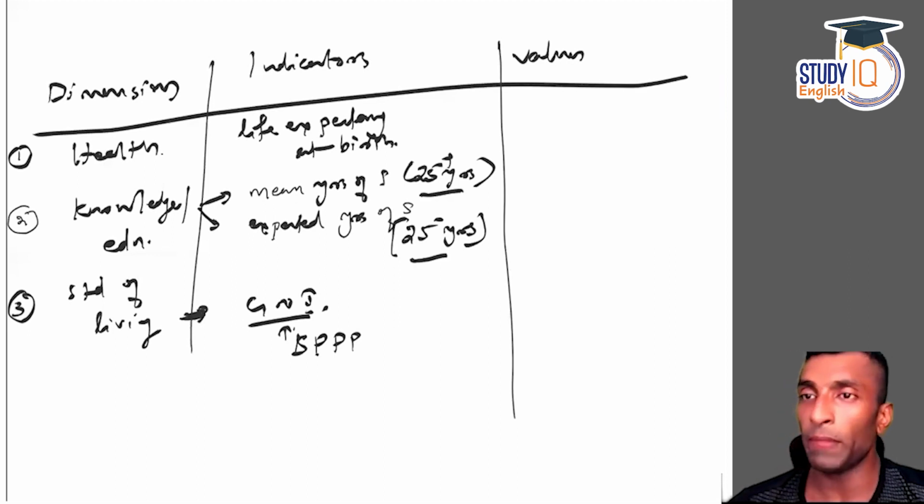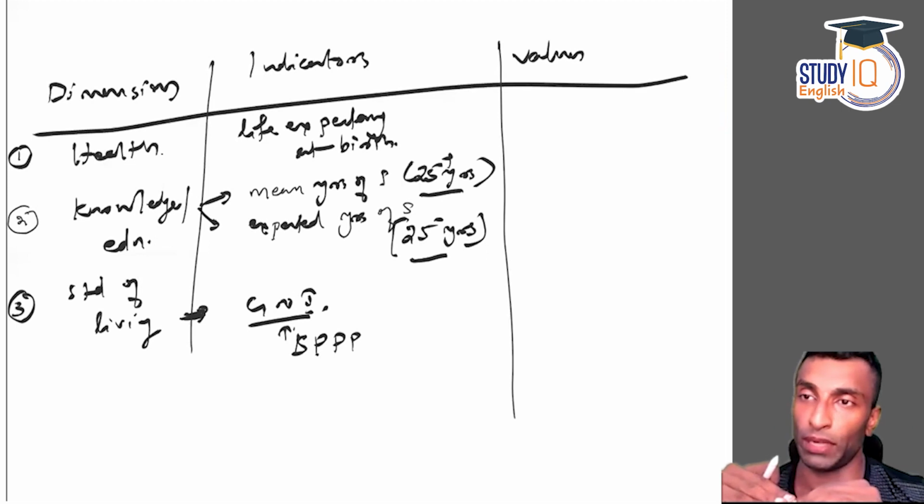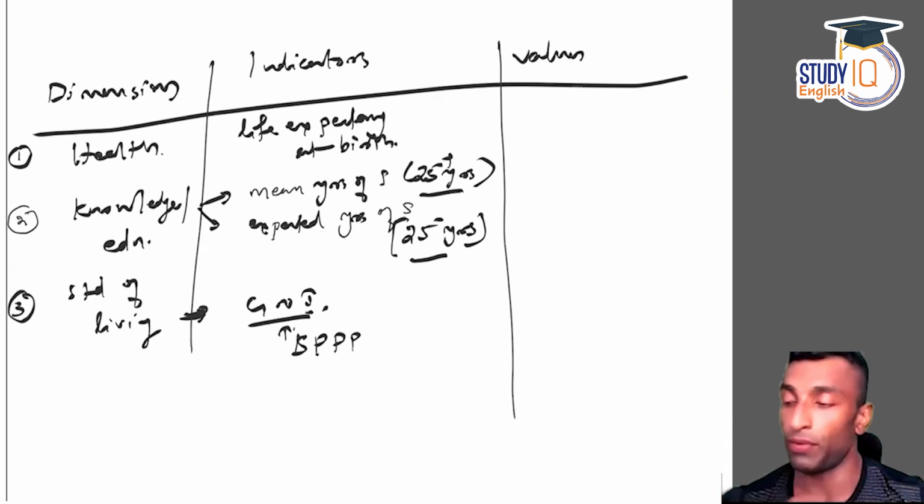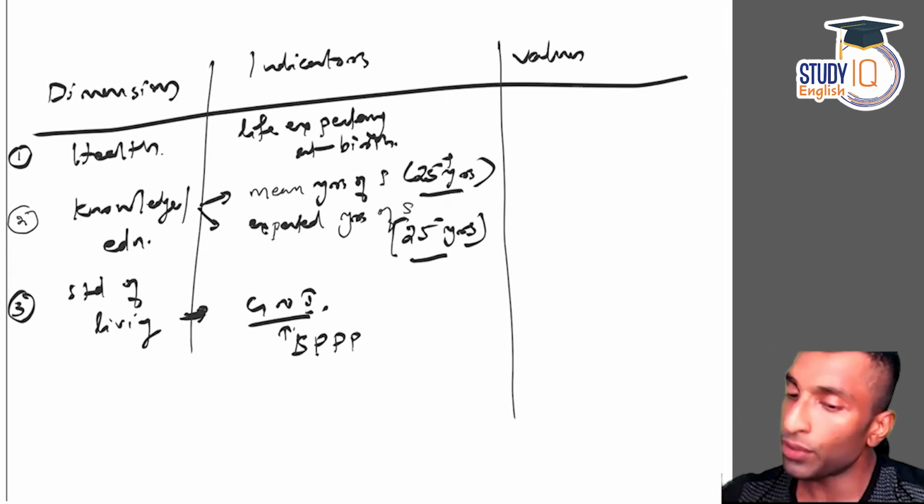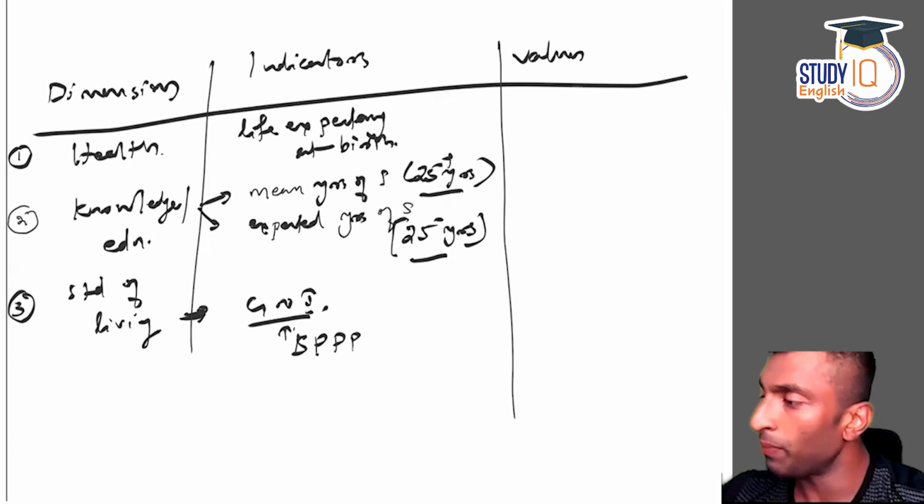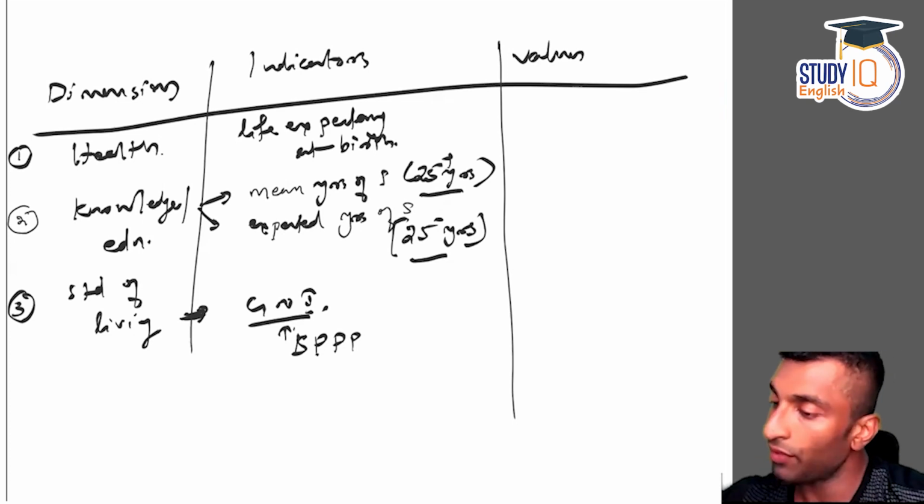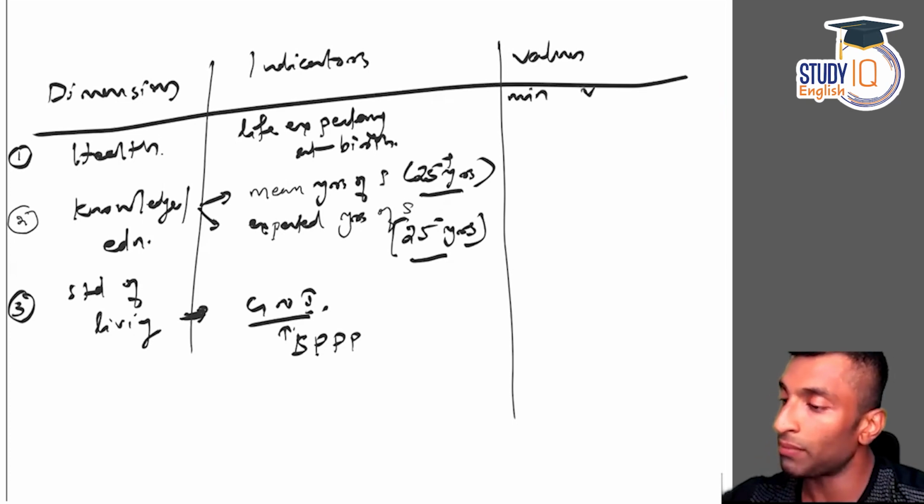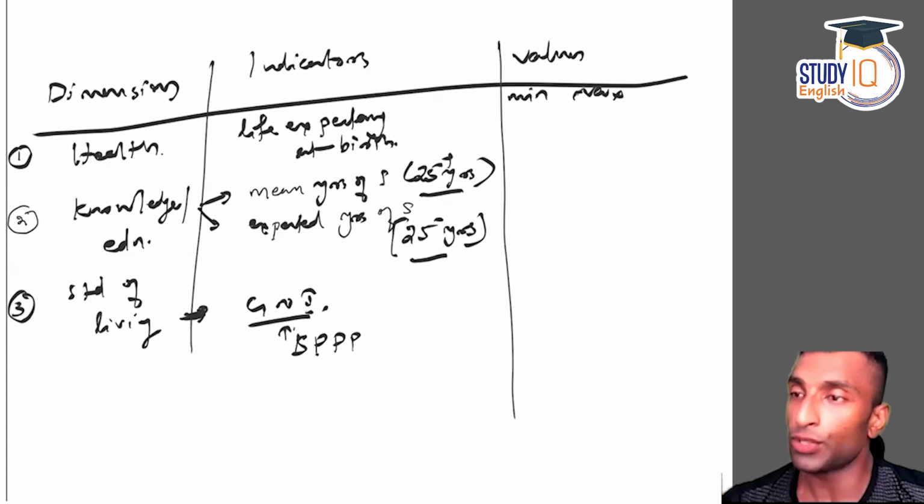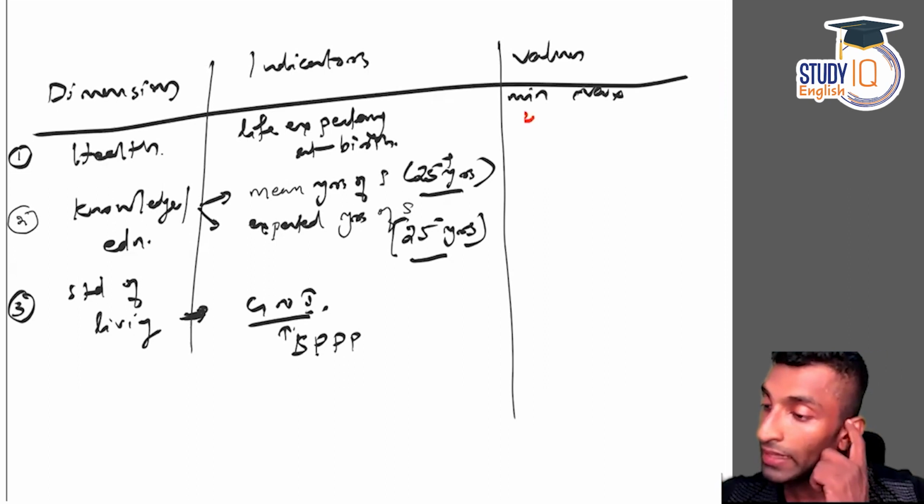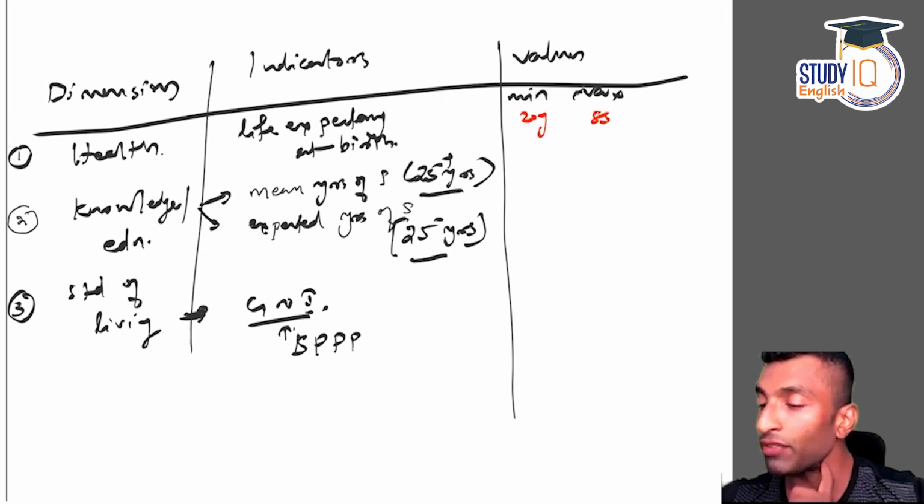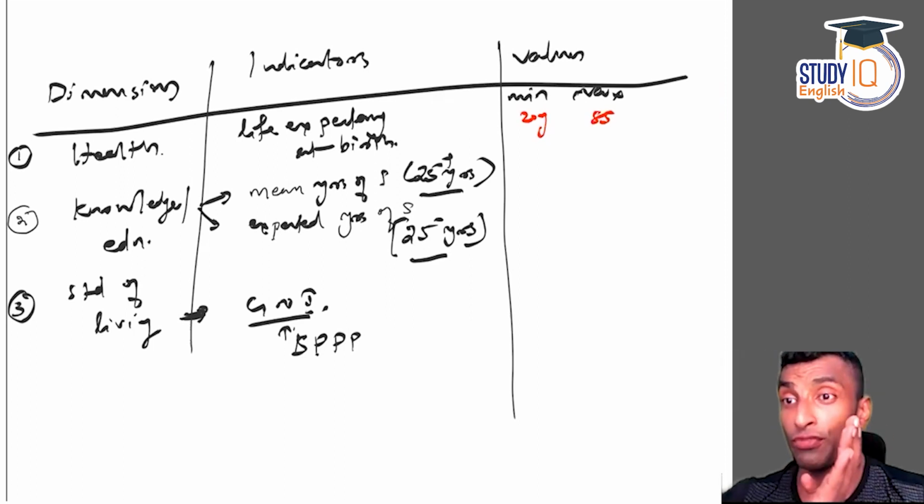So standard of living is national income divided by population. Okay, that is per capita income. So GNI per capita, taken at purchasing power rate. So for values, there will be some minimum value and maximum value for each of these. So let's see how it has been given. Minimum value for life expectancy is 20 years, and 85 is the maximum. This is required for calculation of dimension index.